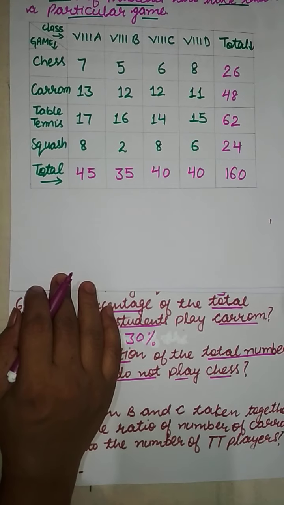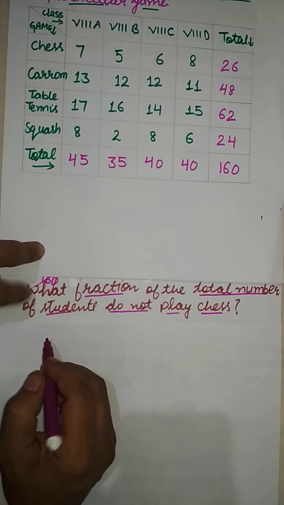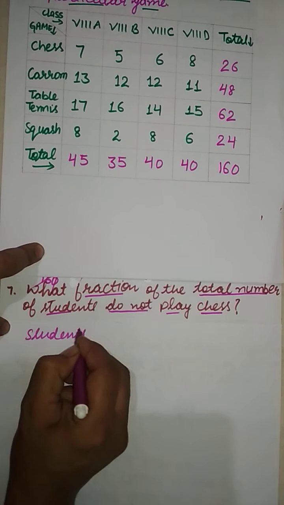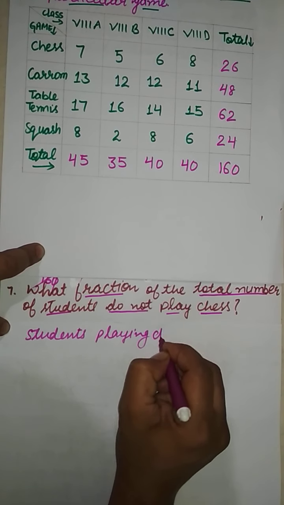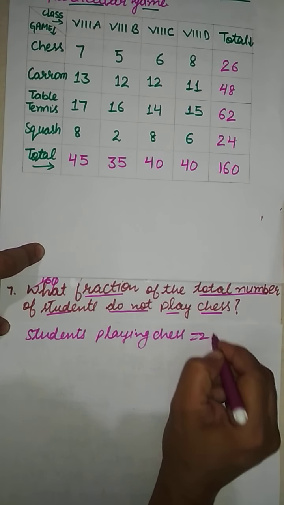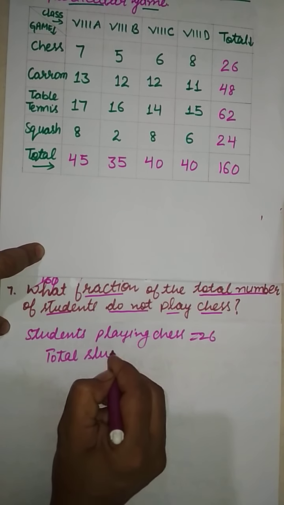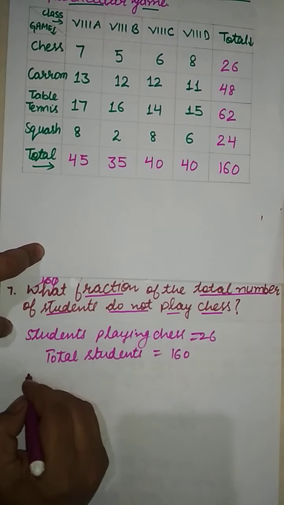So here, now write down: students playing chess is equal to 26. Total students is equal to 160.